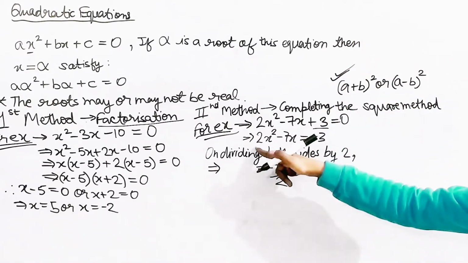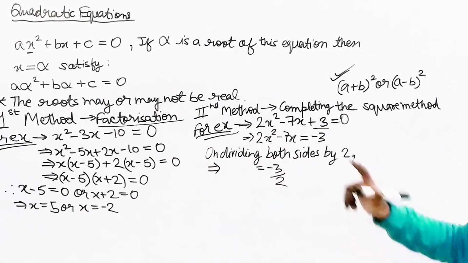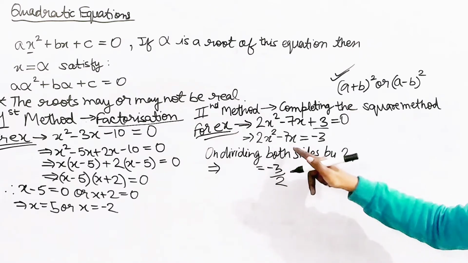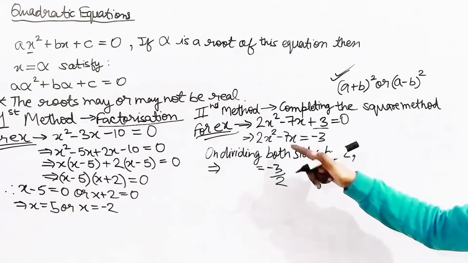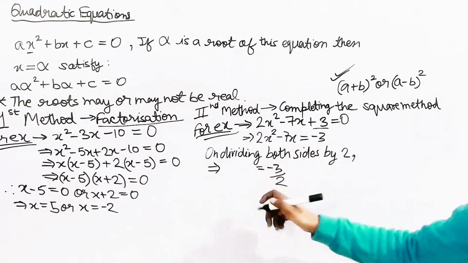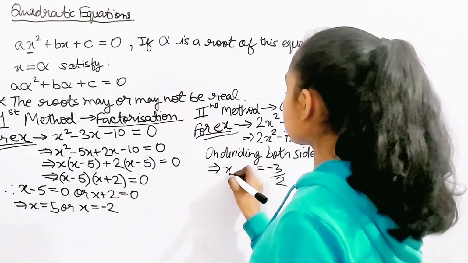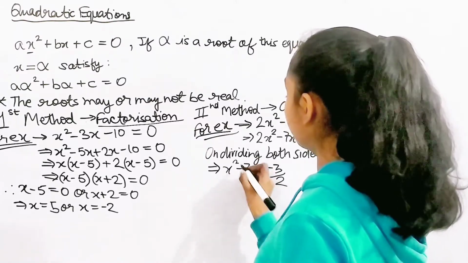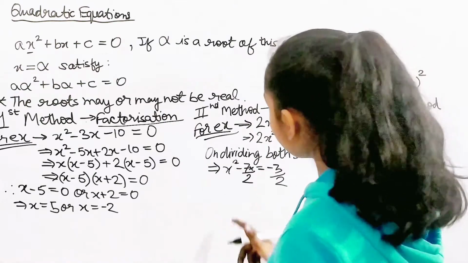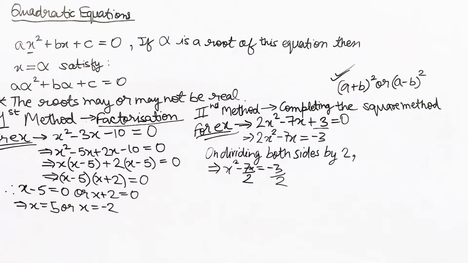So what I did here was directly write x squared minus 7x by 2. Is this clear? If this method's clear, then let's move on. I hope it's clear.